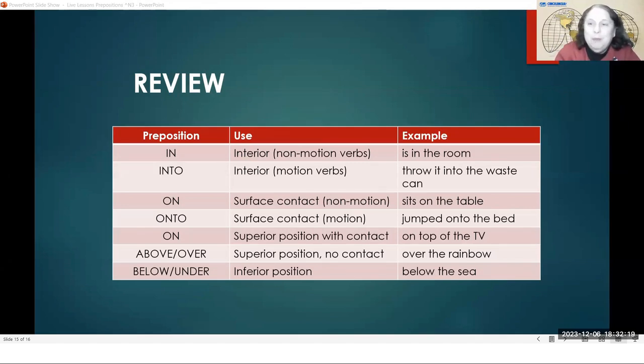But that question about beneath was a very good question because beneath and below and under all mean inferior, down position instead of superior position. Okay, so below, under, and we can add the word beneath. Very good question. Thanks for asking that. Okay.